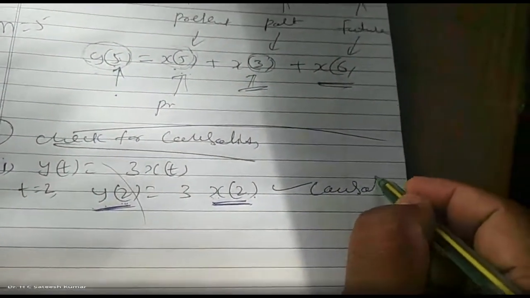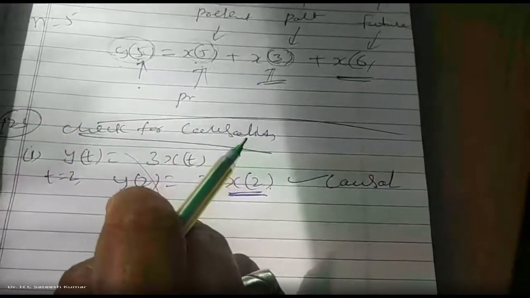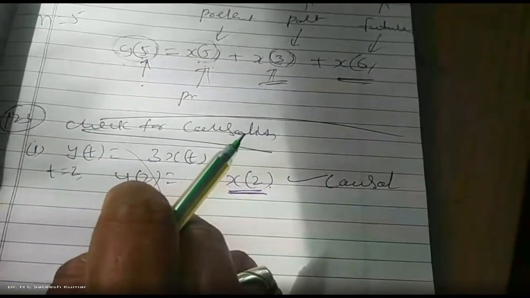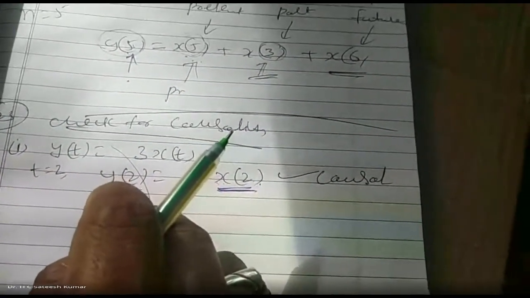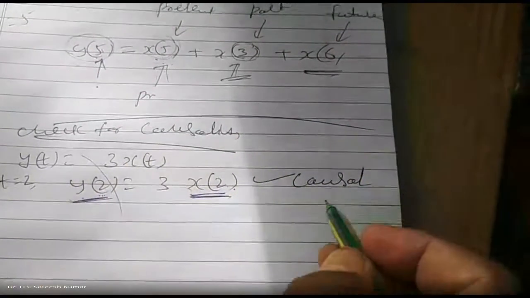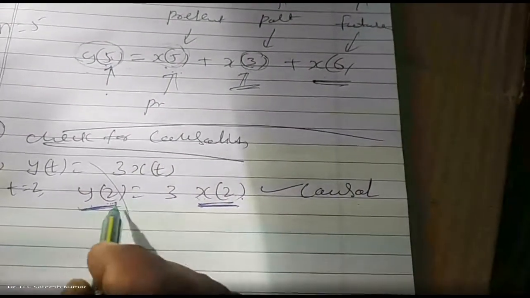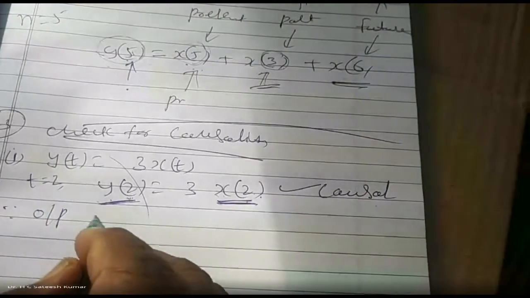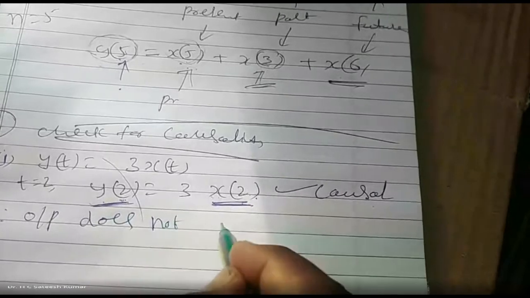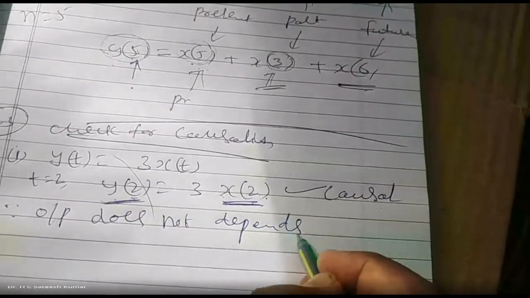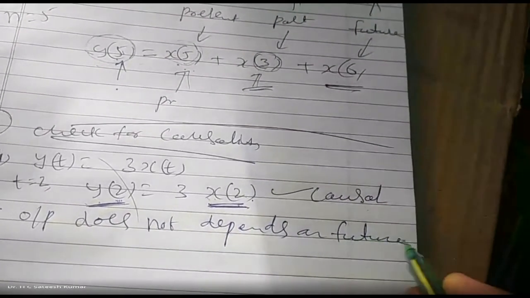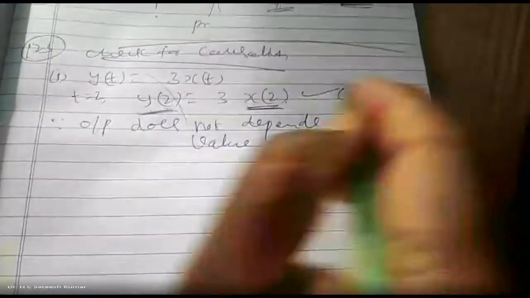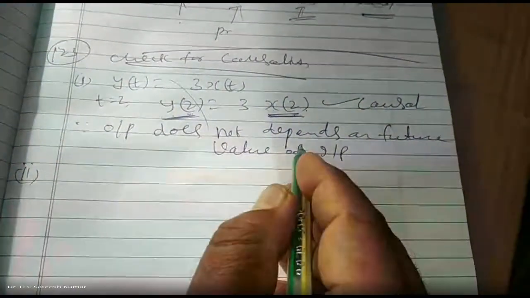Generally, this part, causality, may fetch you maximum half a mark to 1 mark. You just check for causality, causal or non-causal, and you should specify the reason. Why is it causal? Because the output depends only on the present, not on the future. The output does not depend on future values of the input. That will be half or 1 mark.